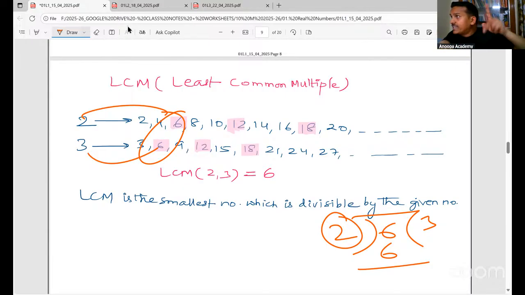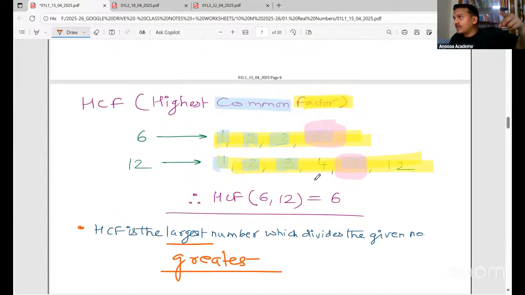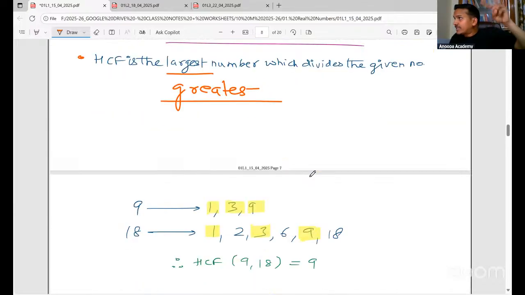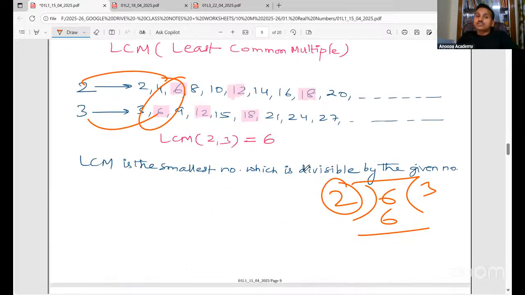Divide and divisible are not the same. That is why actually I stopped and made it very clear that divisible and divide are not the same. So here LCM is divisible. Divisible by what? Divisible by 2 and 3.